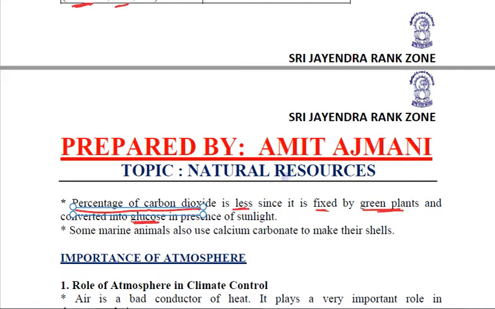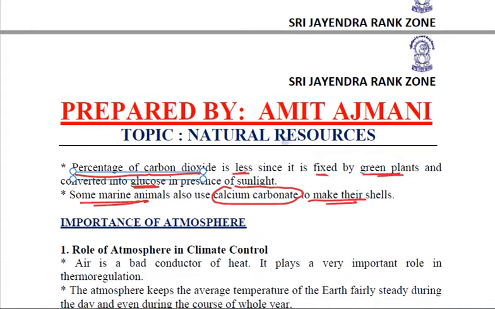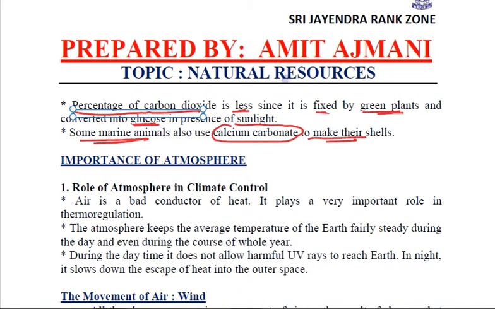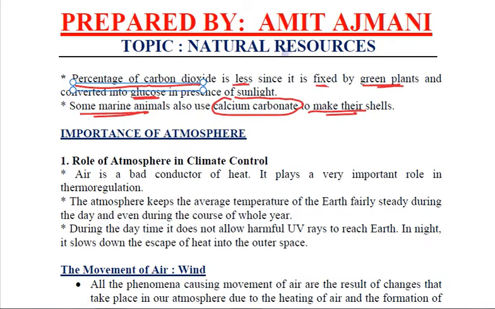This carbon dioxide reacts with calcium oxide to form calcium carbonate, and this calcium carbonate is used by certain marine animals to make their shells, right? So that is why carbon dioxide is comparatively quite less in atmosphere.